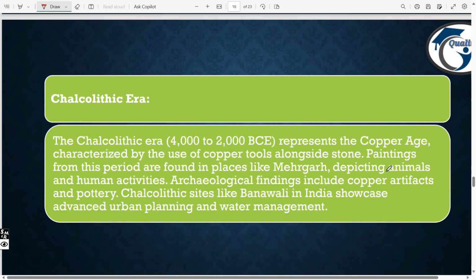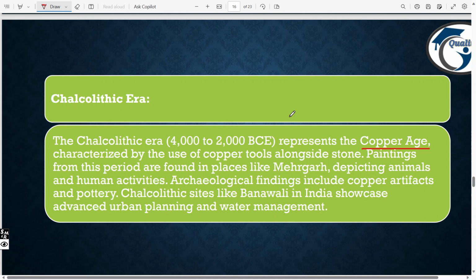Next point. The Chalcolithic era, from 4000 to 2000 BC, represents the Copper Age. This is where humans found the first metal, in the Copper Age, the Chalcolithic era. The examiner may ask in which era humans found copper.